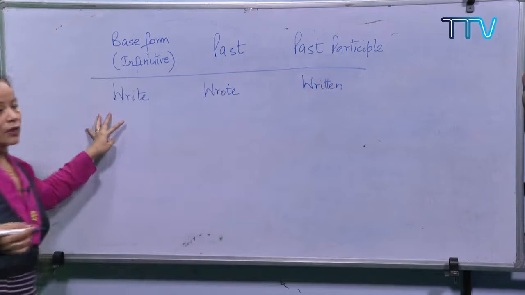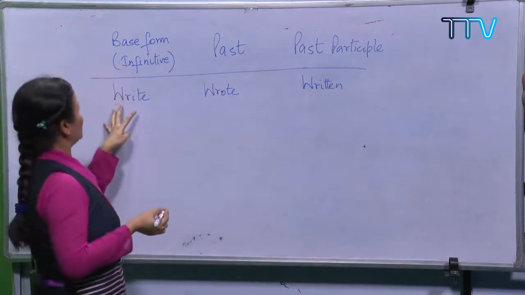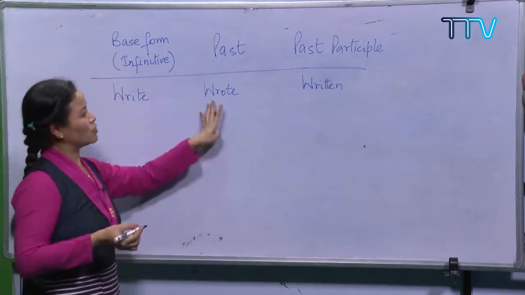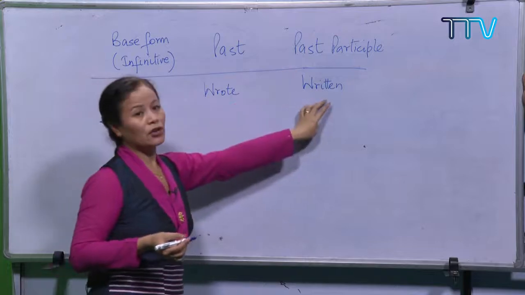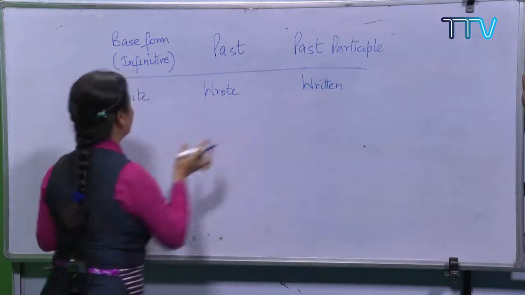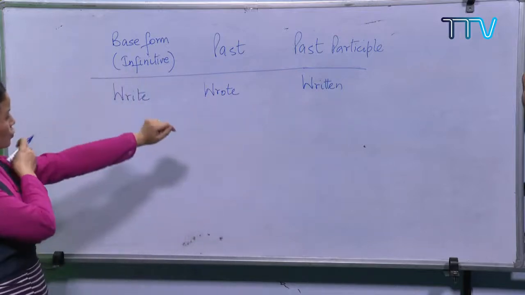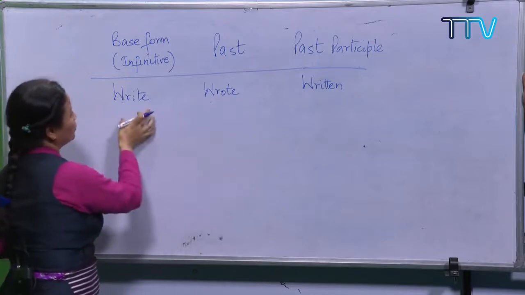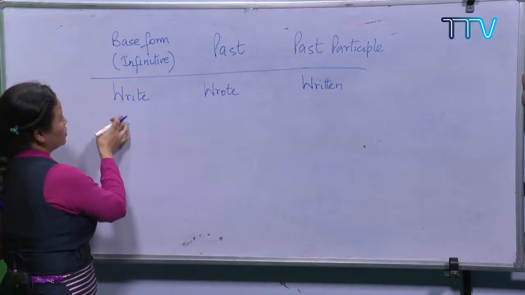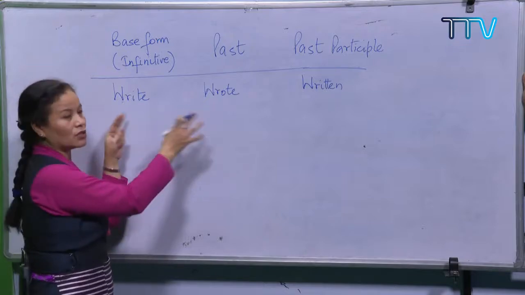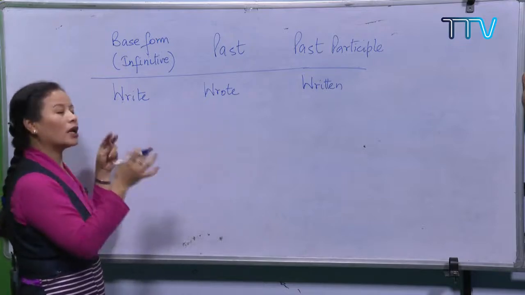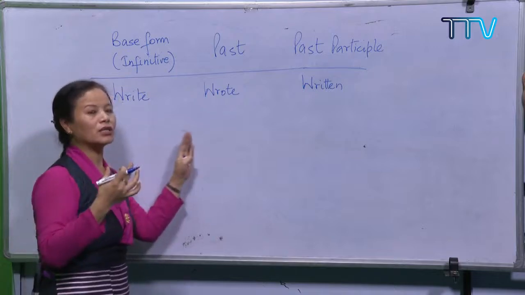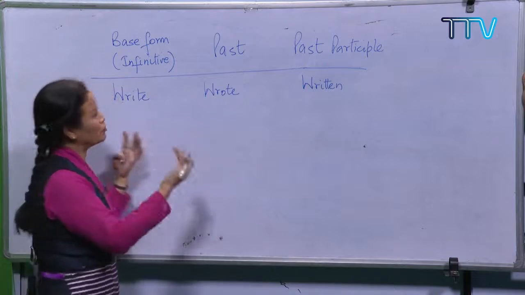Okay, so the base form or the infinitive is write, the past is wrote and the past participle is written. So I'm just taking one example from the list I have shown you in the slide. So write, wrote, written, right? So let us just make a few sentences based on this so that you get an idea. I think you already know this, but I'm just trying to help you review.